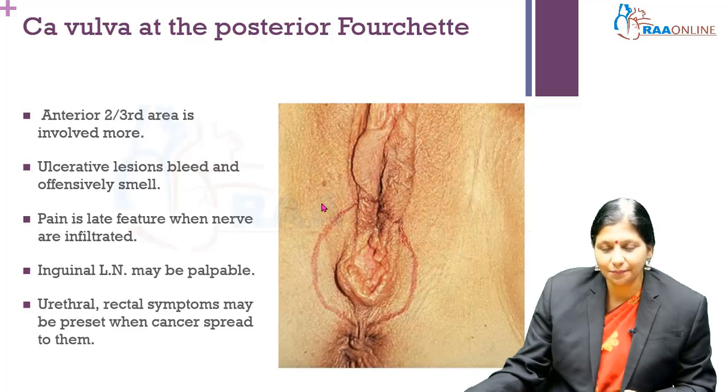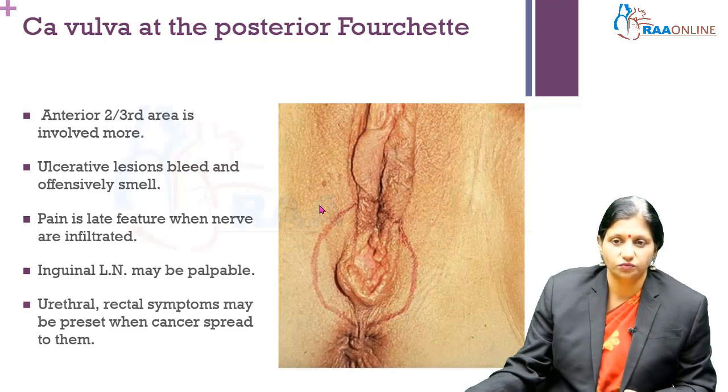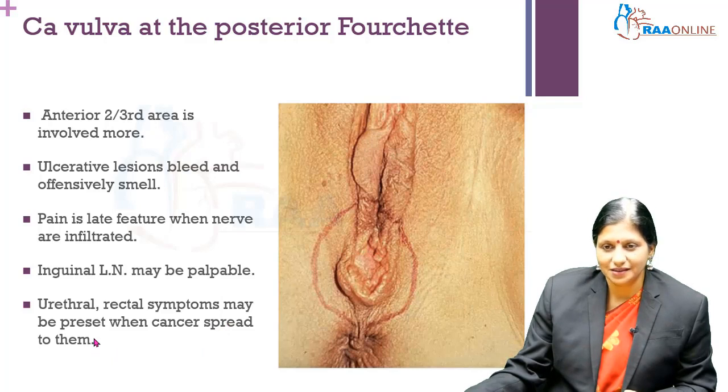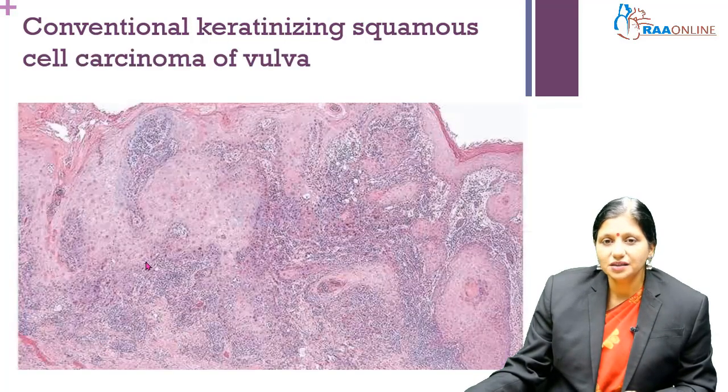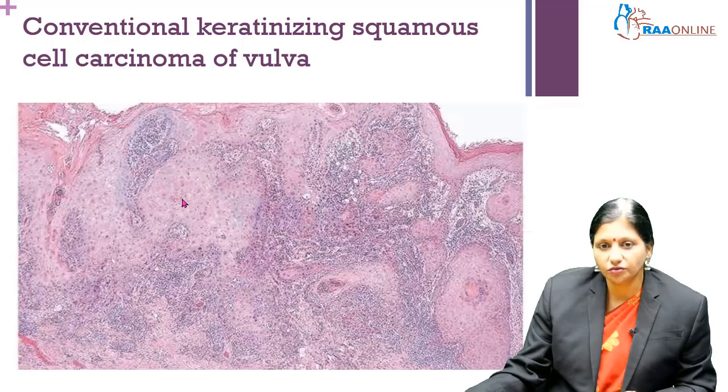Especially if there is a painless ulcer, we do need to do a biopsy to rule out cancer of vulva. In fact, the dictum is all vulval lesions should be biopsied. One should also look for the inguinal lymph nodes, and ask the lady about any urethral or rectal symptoms like dysuria, frequency, incomplete emptying, or tenesmus. Now, this is the formation of keratin pearls in a keratinizing squamous cell carcinoma of vulva.